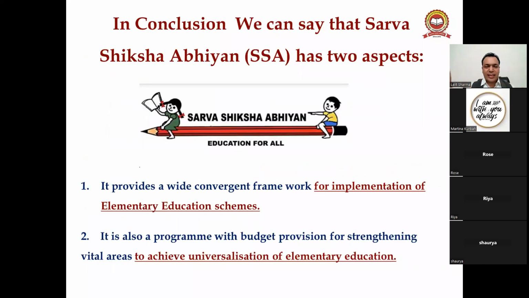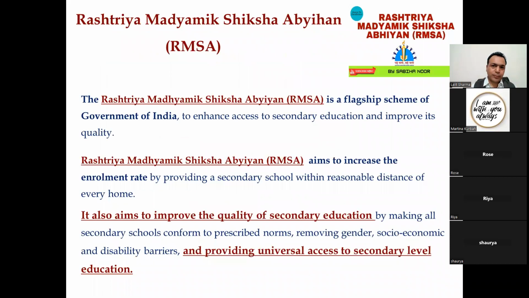So now we conclude the SSA. In conclusion, we can say that Sarva Shiksha Abhiyan has two aspects. Number one, it provides a wide convergent framework for implementation of elementary education schemes. And next, it is also a program with budget provision for strengthening vital areas to achieve universalization of elementary education. Right? Next, guys, we talk about Rashtriya Madhyamik Shiksha Abhiyan. It is also a flagship scheme of the Government of India to enhance access to secondary education and improve its quality. Okay. Ab kya hua?